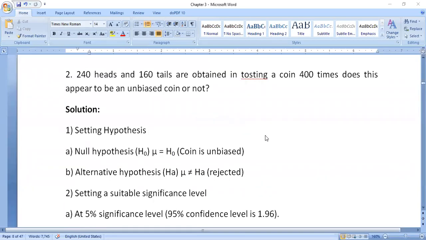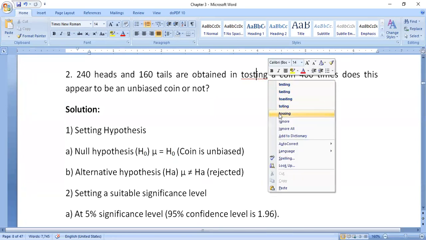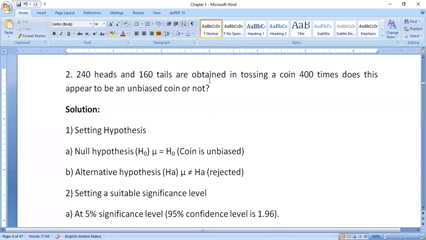Right. In the previous class, we discussed one problem. In this class, we are going to discuss one more problem. 240 heads and 160 tails are obtained in tossing a coin 400 times. Does this appear to be an unbiased coin or not?